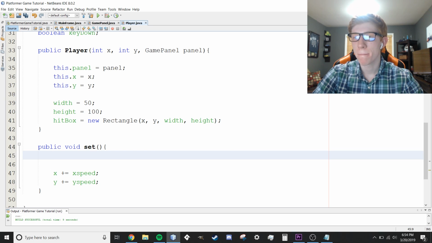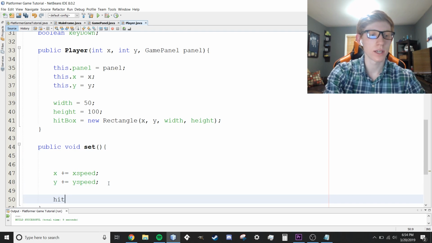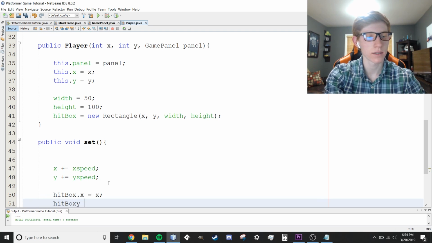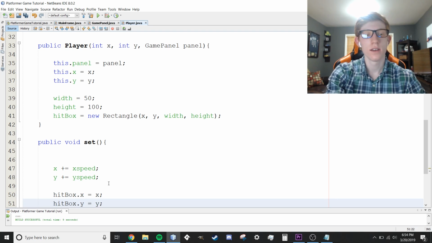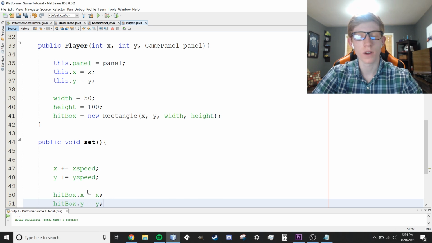I think we're actually going to wait on the rest of that for right now. The one other thing we're going to do though is say hitbox.x is equal to x and hitbox.y is equal to y. What this means is every time we move our player, we want to make sure we move our hitbox along with it so it stays in line with the player. That way we can keep checking for collisions and it doesn't get left behind at all.